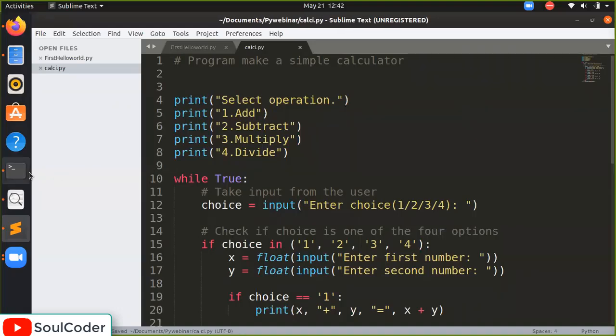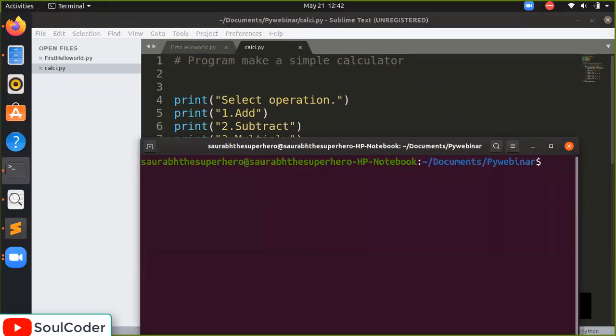Okay, calc.py. I will clear the terminal. Python 3 calc.py.